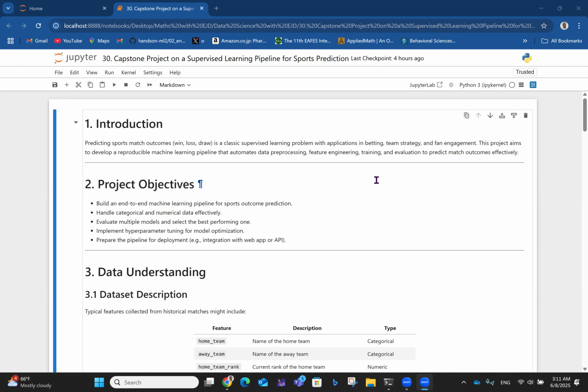So after now, I'll be going into unsupervised learning where we talk about clustering and all the dimension reduction and things like that. All right, so come along. So the focus is on sports prediction.